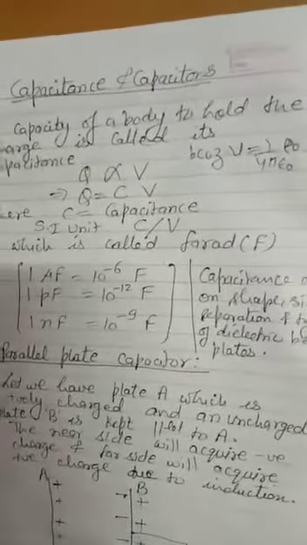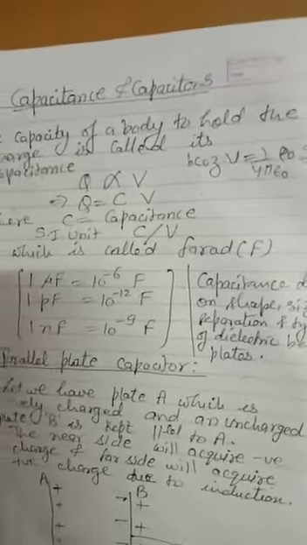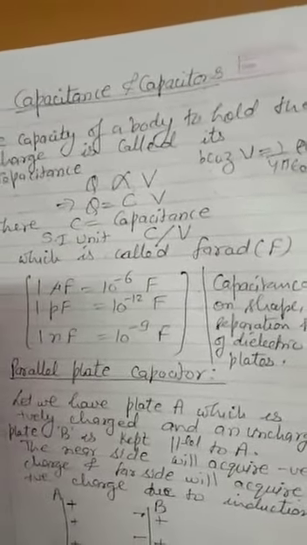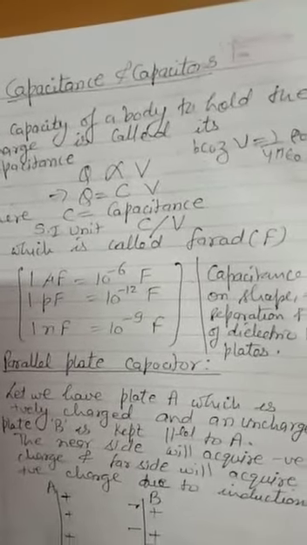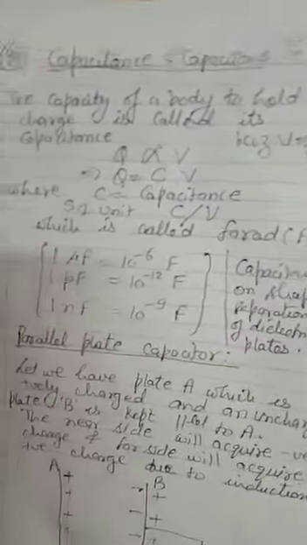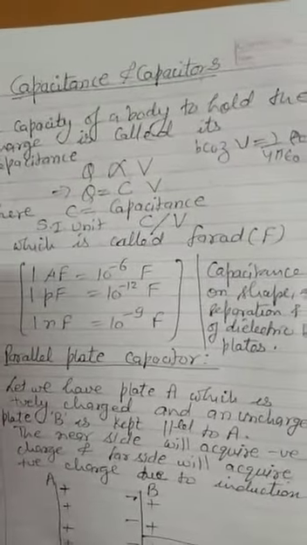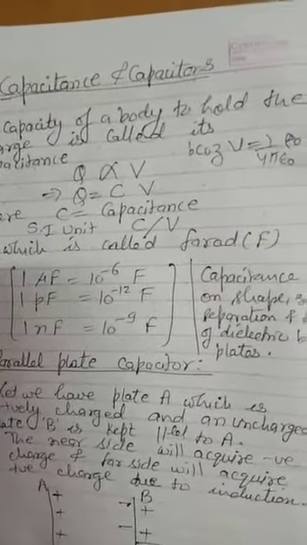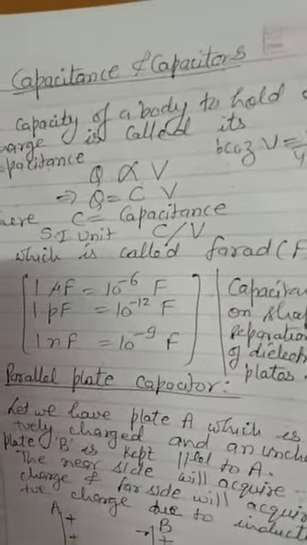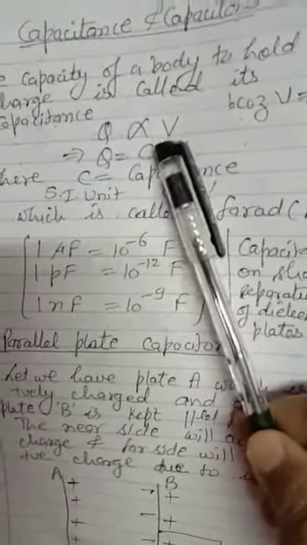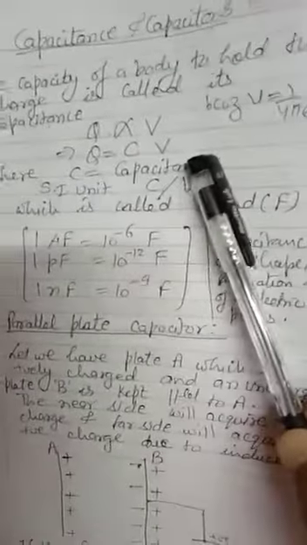proportional to V, because the maximum potential that we can give to a body is limited depending upon the dimensions of the body. And if we give the charge more than that, means beyond that potential, then the surrounding air becomes conducting and it will start leaking the charge to the surrounding air. Means it cannot hold the charge which can be given beyond a certain potential. So that's why, and the capacity of that charge means how much charge we can give. The capacity of the body to hold the charge is called the capacitance, and here we are representing that by the proportionality constant, and we say Q is C into V.